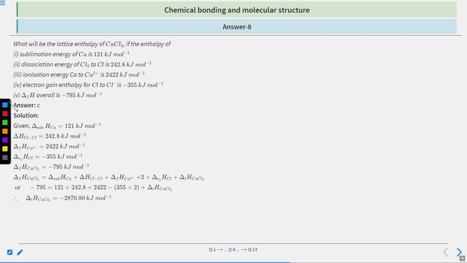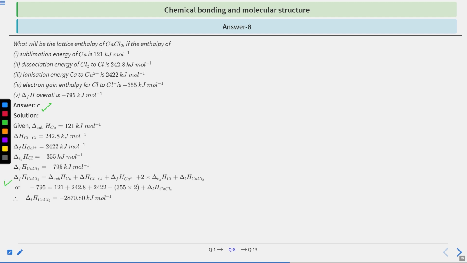Okay, so the correct answer will be C option. So we have given the sublimation energy of calcium is 121 kilojoule per mole, and the dissociation energy of Cl2 to Cl atom is 242.8 kilojoule per mole, and the ionization energy of calcium to calcium 2+ is 2422 kilojoule per mole, and the electron gain enthalpy of chlorine to chloride ion will be minus 355 kilojoule per mole, and the del F of CaCl2 is minus 795 kilojoule per mole.